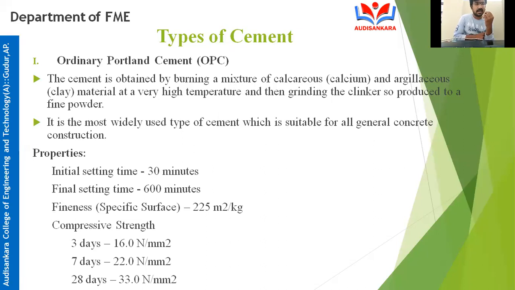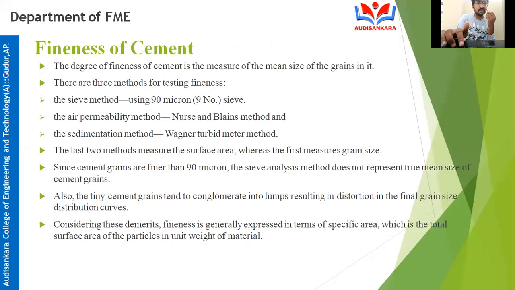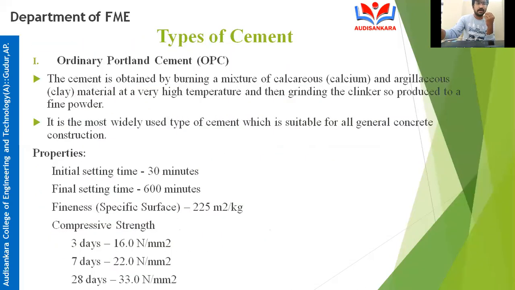How is this fineness calculated? By using the sieve analysis method, the air permeability method, and the sedimentation method. In the sedimentation method, the Wagner turbidimeter method is used. By using these three types, fineness of cement is calculated. And if you see the compressive strength of ordinary Portland cement, at 3 days the strength is 16 Newton per mm square, at 7 days 22 Newton per mm square, and at 28 days 33 Newton per mm square.